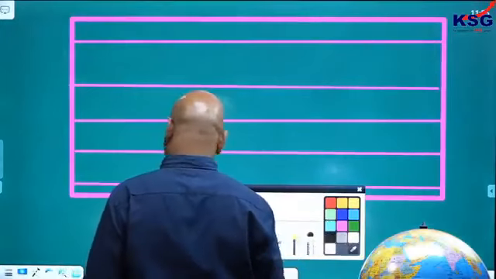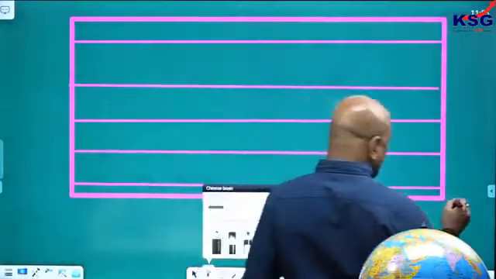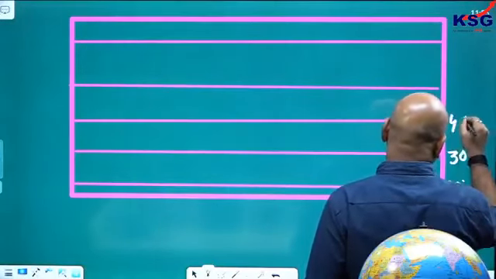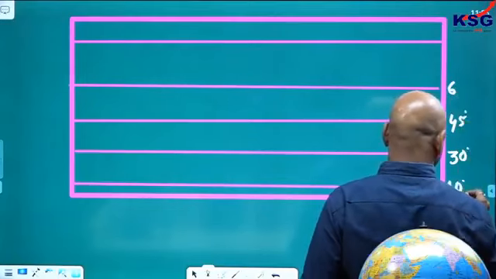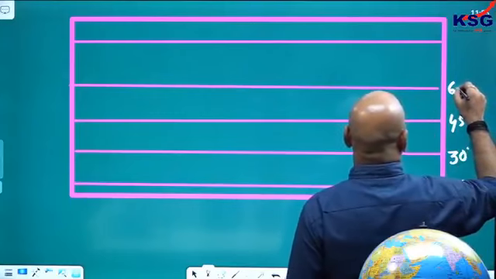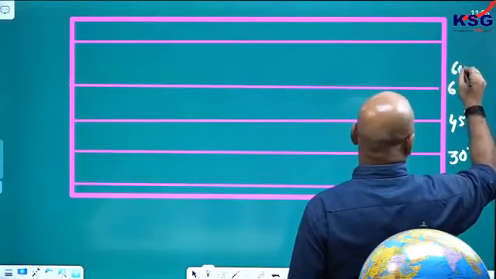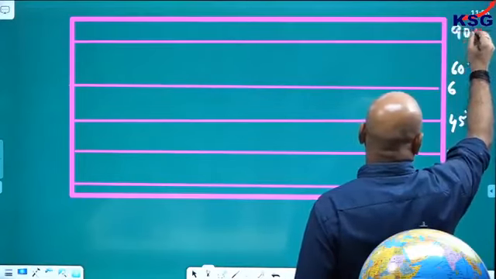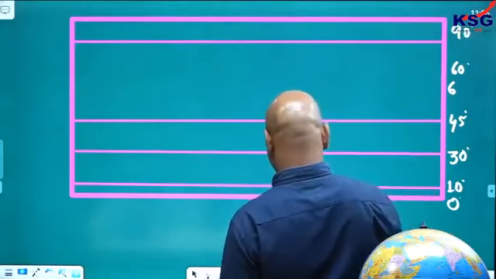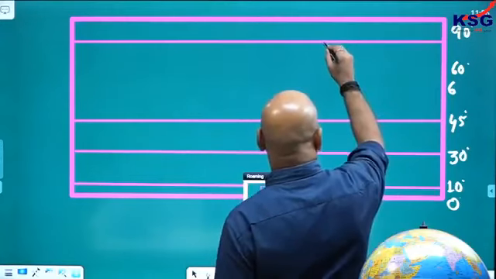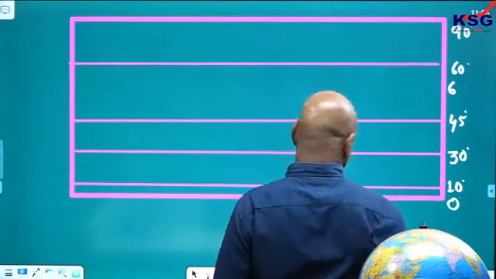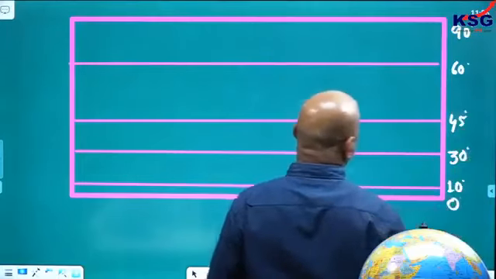Okay, I said this is 0 degree equator, 10 degree, 30 degree latitude, 45 degree latitude, 60 degree latitude and 90 degree latitude.